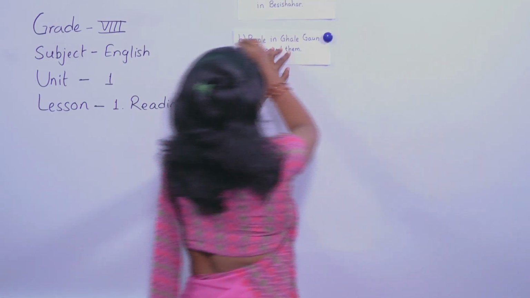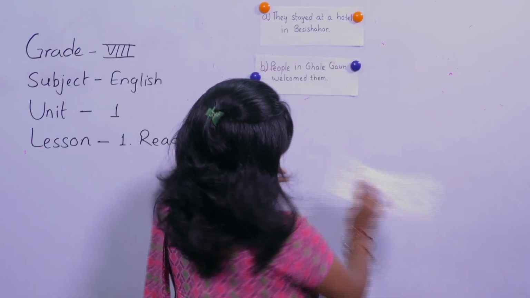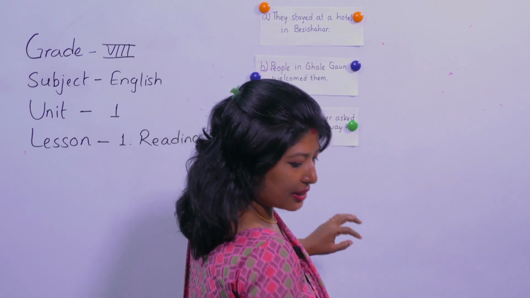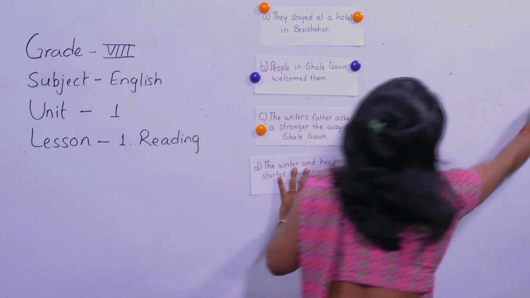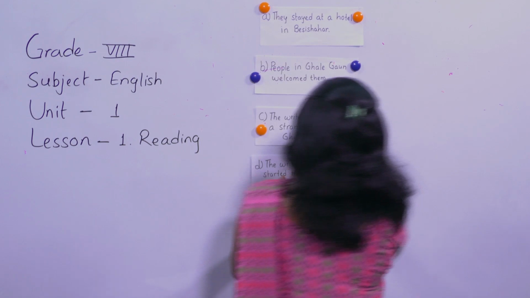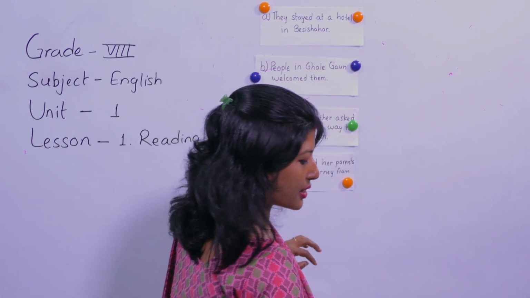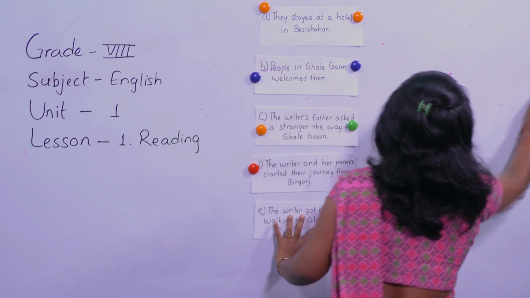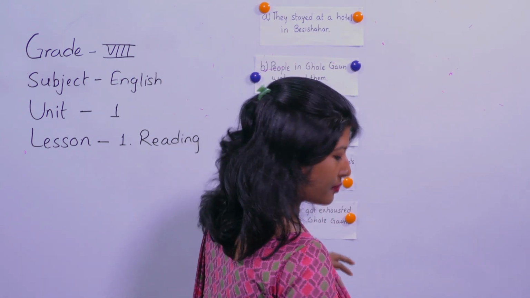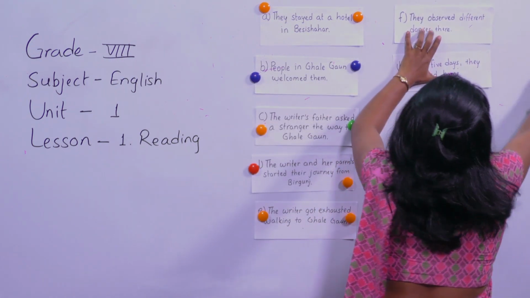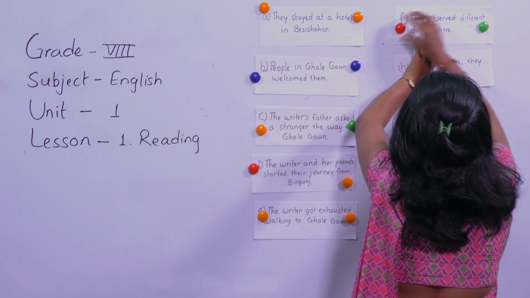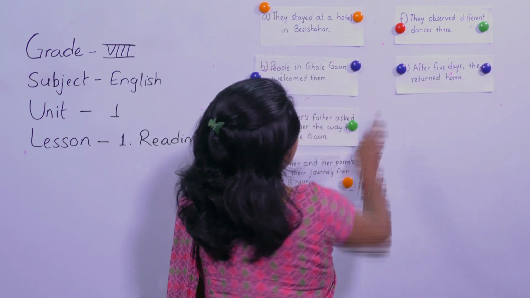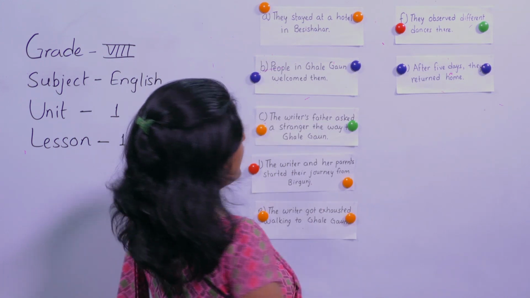So we are arranging it event-wise. Okay, so let's arrange this.